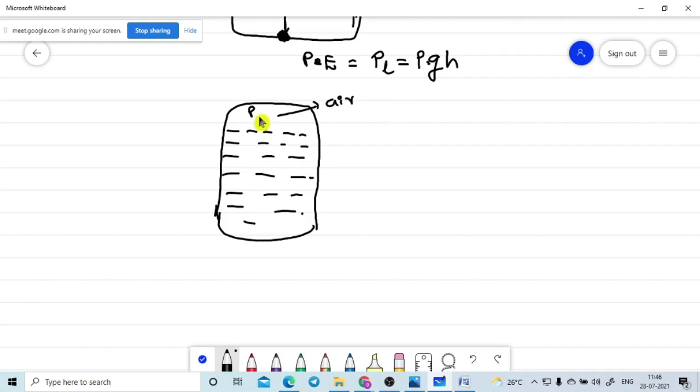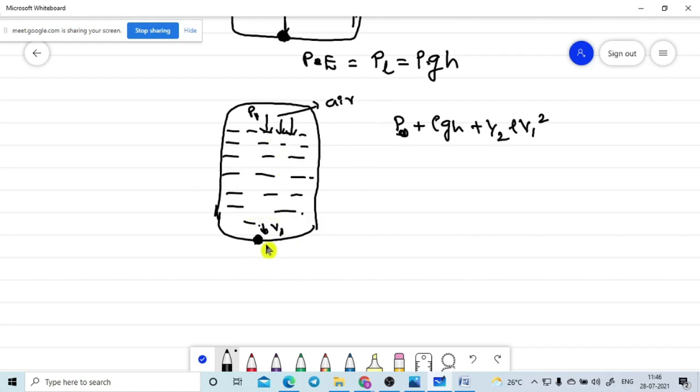Let's take P1 pressure. The air is giving the P1 pressure in the downward direction on this liquid column. So what is the pressure here? Now we are going to apply the Bernoulli theorem. Bernoulli theorem means P plus rho g H plus half rho V1 square. Let's assume the liquid is moving with velocity V1.